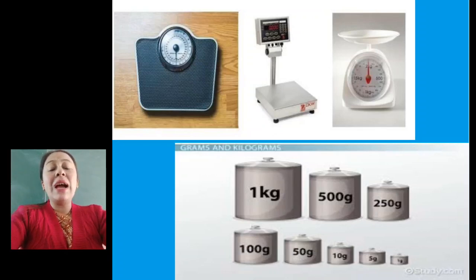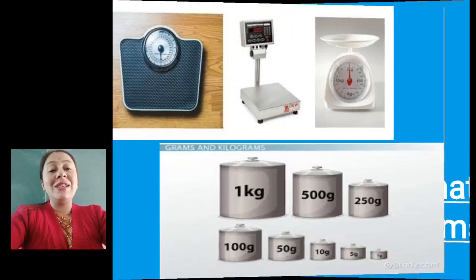When we have to measure small things, the things which weigh little, like spices and cotton, we measure in grams. And when we have to measure things which have heavy weight, for example ourselves, you measure your weight in kilograms. Different vegetables, rice, pulses, all these things are measured in kilograms. So all these things you will learn in this chapter.